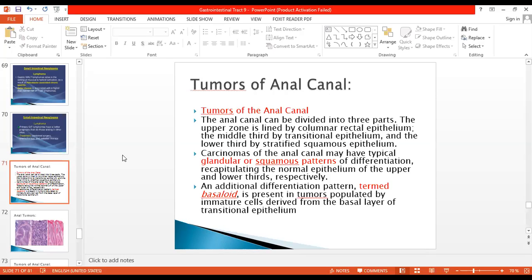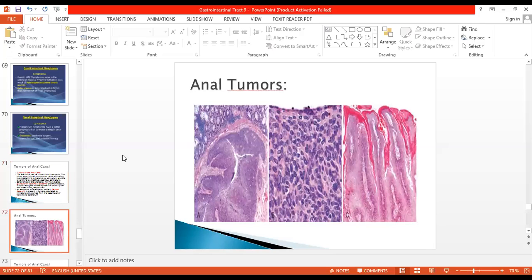An additional differentiation pattern is the basaloid pattern, which is present in tumors populated by immature cells derived from the basal layer of the transitional epithelium. The basal layer of the transitional epithelium can give rise to tumor, and they have a basaloid pattern, and can be called the basal type of tumor as well. So if you see, this is the normal colonic epithelium, and this is the squamous epithelium. And here you can see the transitional epithelium. So these tumors can be adenocarcinoma, basaloid type, or squamous cell carcinoma.